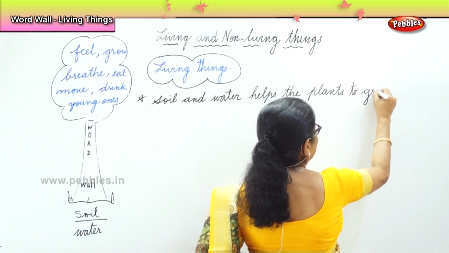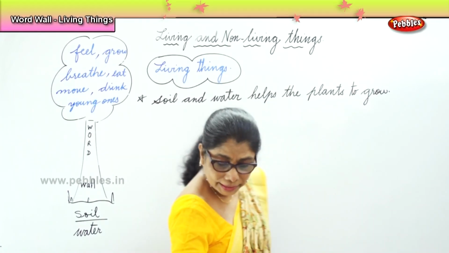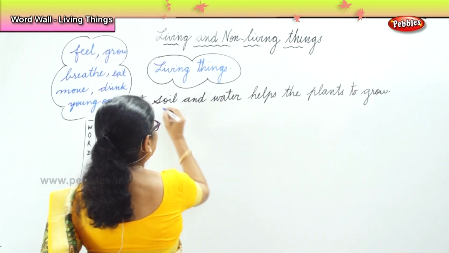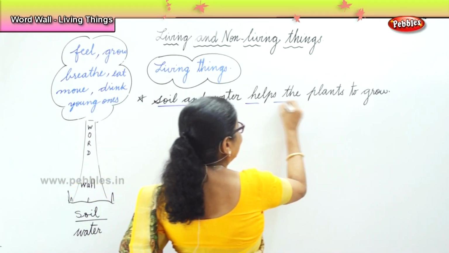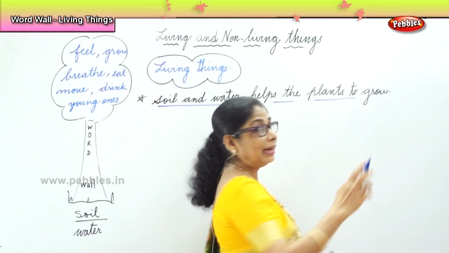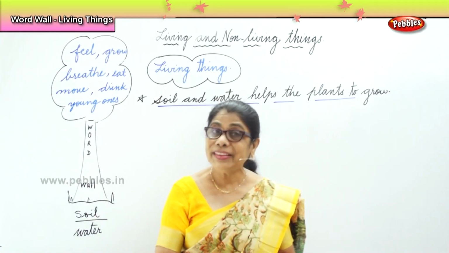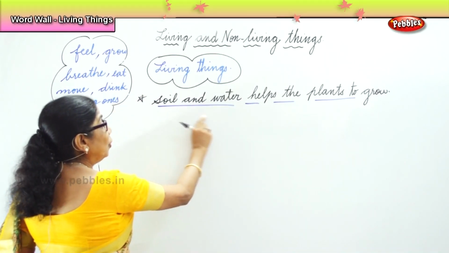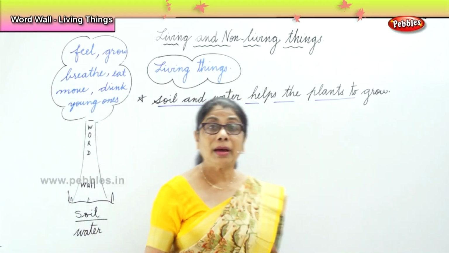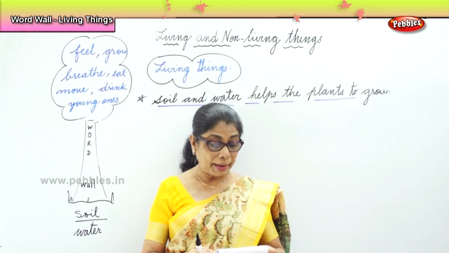So, three sentences we learned to write about living things. Living things move from one place to another. Living things have young ones. And third one, soil and water help the plants to grow. These three things we must remember.